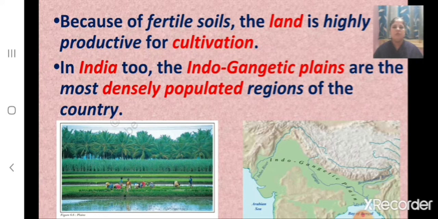So children, what is highly productive for cultivation? The land, because of fertile soils, is highly productive for cultivation. And which are the most densely populated regions in India? The Indo-Gangetic plains are the most densely populated regions in India. Children, here in this map, you can see the Indo-Gangetic plains of India.